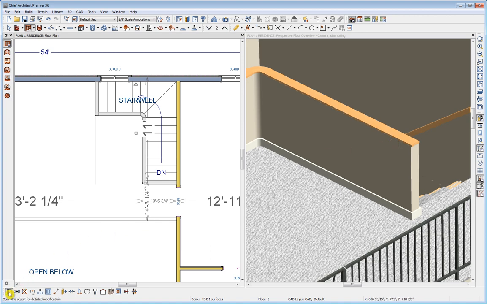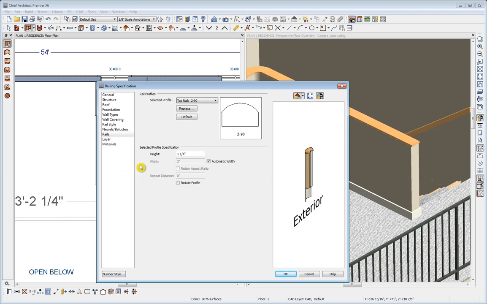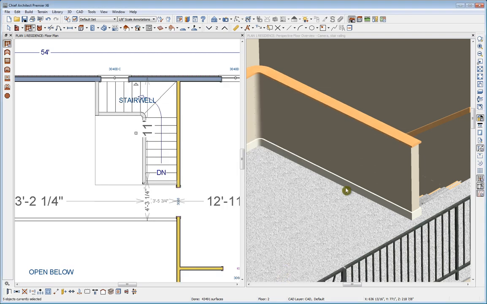Now let's reopen this, uncheck automatic width, and decide we want to do a manual width. It's a 4½ wide wall, so I'm going to type 5.5 and click OK. And now I have a situation where I'm overhanging a ½ inch on each side, and I still have a little bit of overhang over the end of an unconnected wall. And notice our top rail is connecting nicely at the corners and intersections.